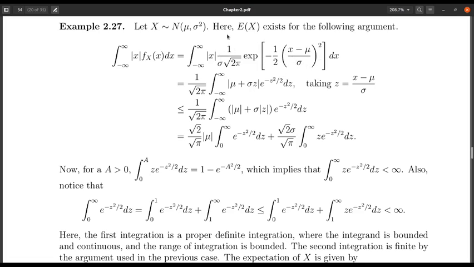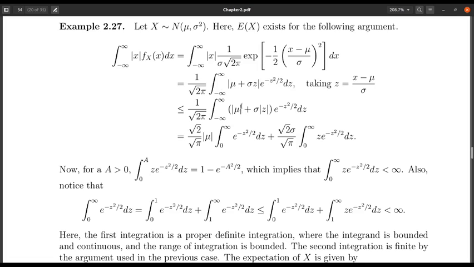To check whether expectation exists or not, first I need to check whether the integration from minus infinity to plus infinity of |x| f(x) dx is finite or not, and we can show that this quantity is finite. How? The showing is fairly simple. First I write the density function here, then make this transformation, and once you make this transformation, this integration converts to this integration.